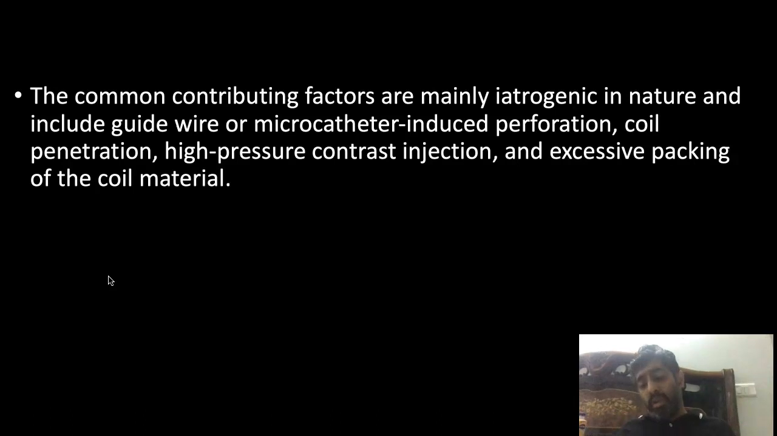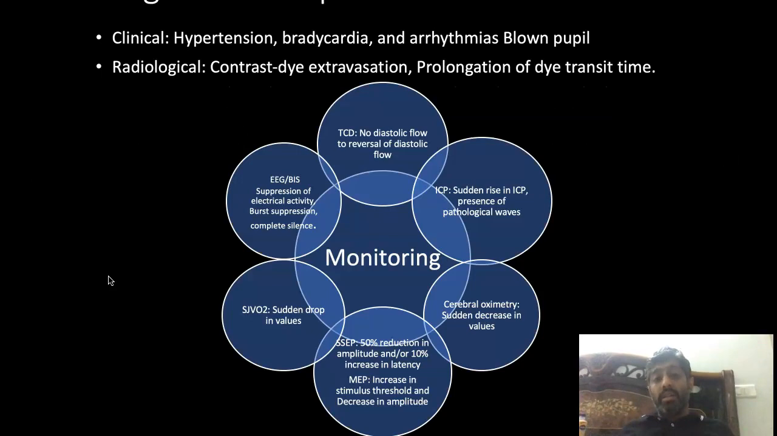How will you diagnose it? Most of the time the radiologist tells you if there is an extravasation of dye, but if the radiologist is working at the time of the roadmap, he is not able to know whether the dye has extravasated or not. So there will be hypertension or bradycardia if there is a bleed associated with that, and if you are using BIS, it will drop. These kinds of changes you can tell the radiologist, that this is what has happened. So hypertension, bradycardia, arrhythmia, and blown out pupil.